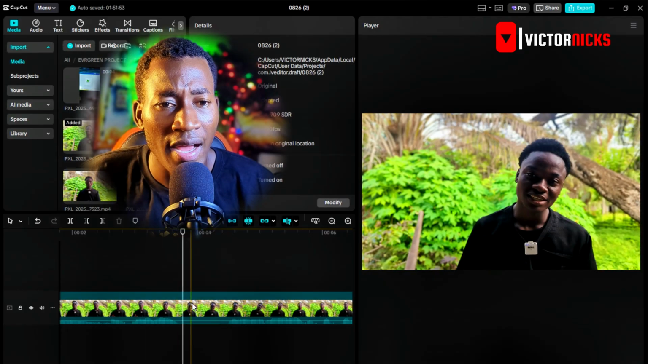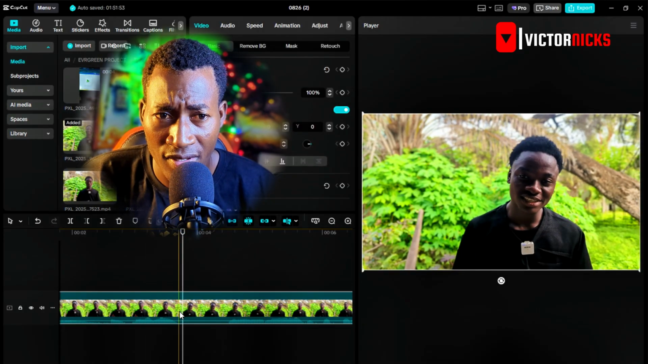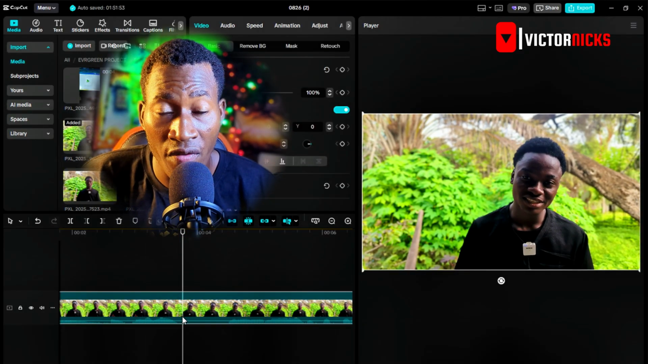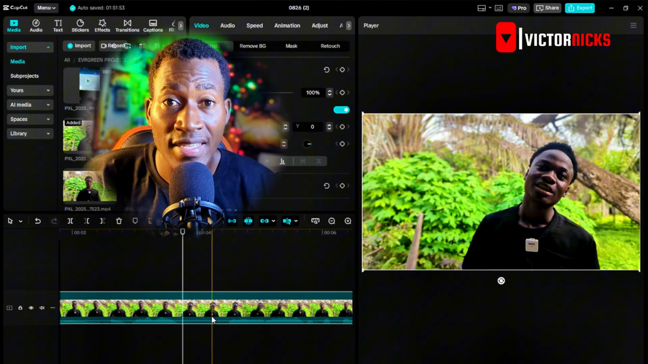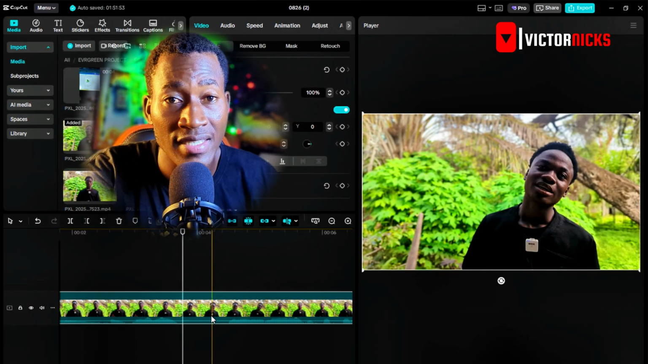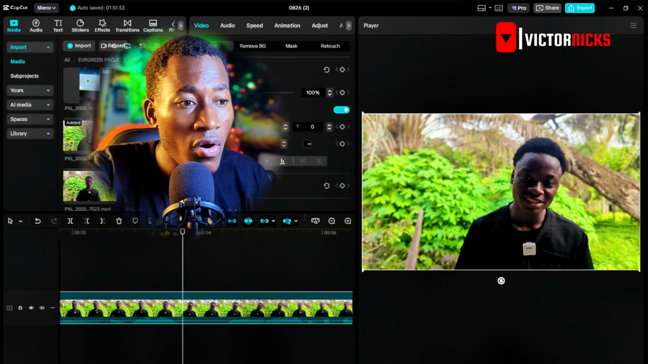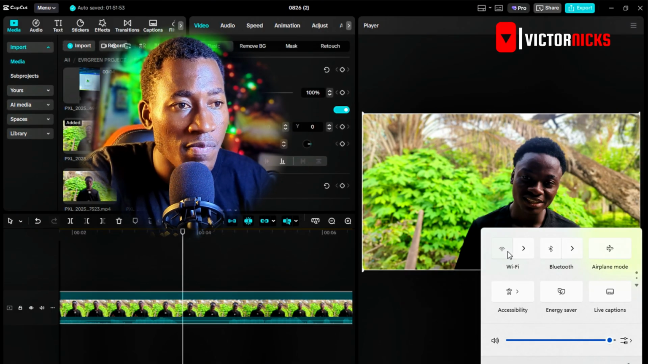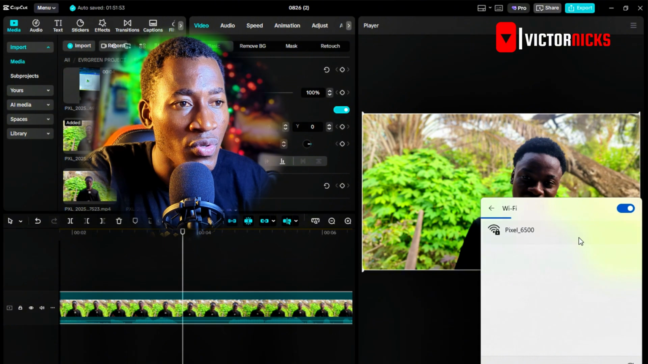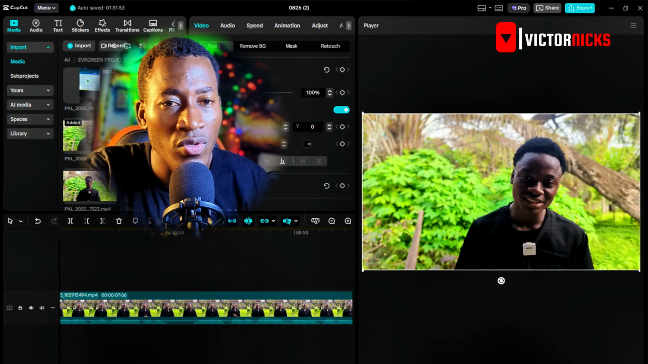I want to remove all these spaces. So basically, there is a feature in CapCut you can take leverage on to remove all the spaces. You understand? All right, I'm going to turn on my data. Let it connect. Once it's connected, you know what I'm going to do?